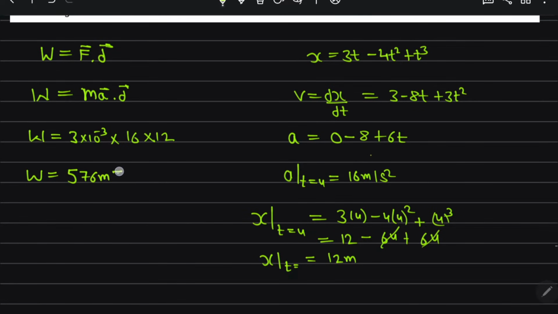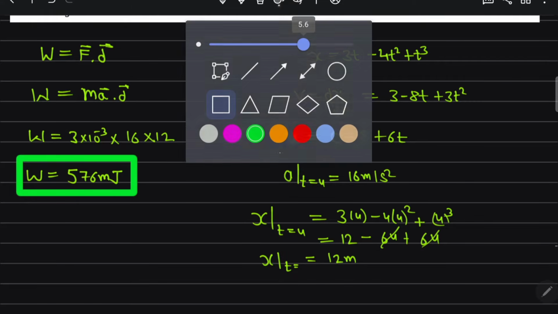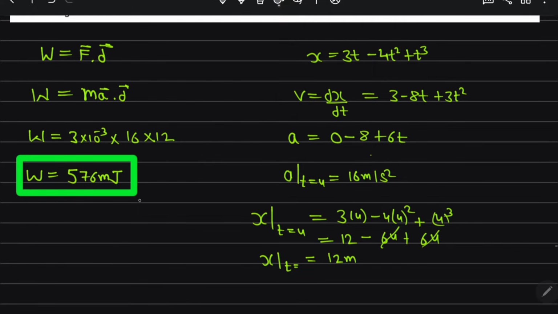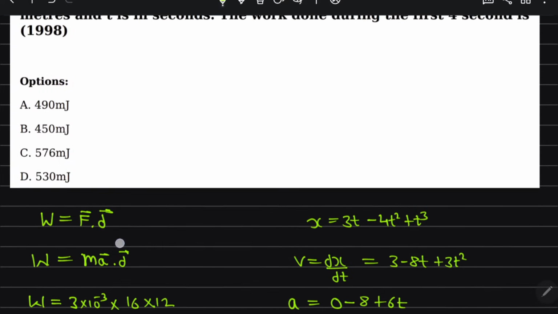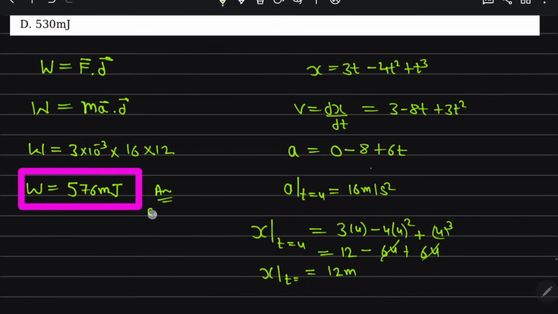Understand now? So this is our 576 millijoule. Which option is correct? Option C is correct.